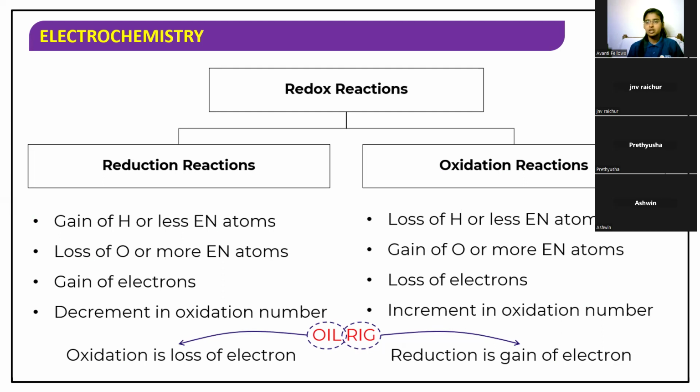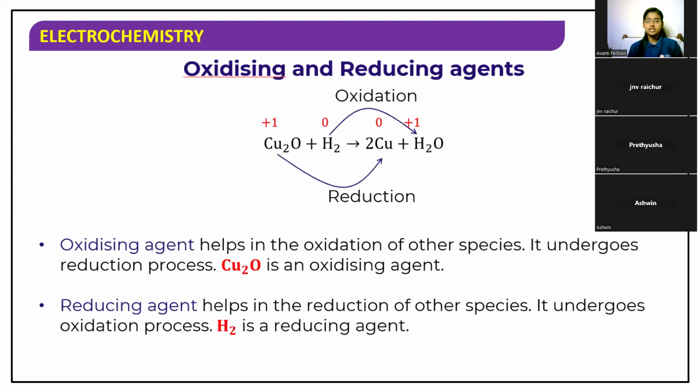Yes, very good. Next I'm going to discuss oxidizing and reducing agents. We have one reaction and the oxidation state of each element has been calculated.